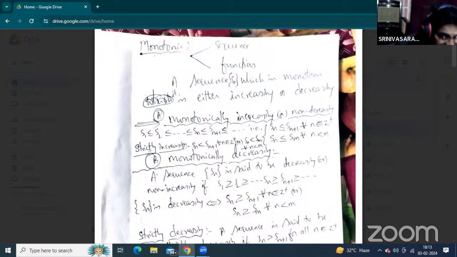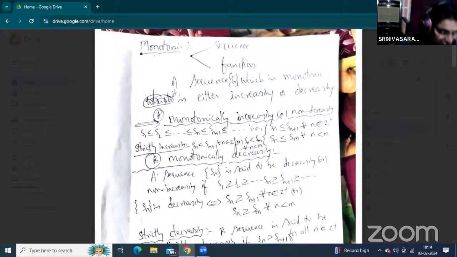Strictly increasing means, without the equality relation, Sn is less than Sn plus 1 for all n being a positive integer, or Sn is less than Sm for all n less than m. Either this representation or that representation is strictly increasing. Strictly increasing means without the equality relation of the monotonically increasing.